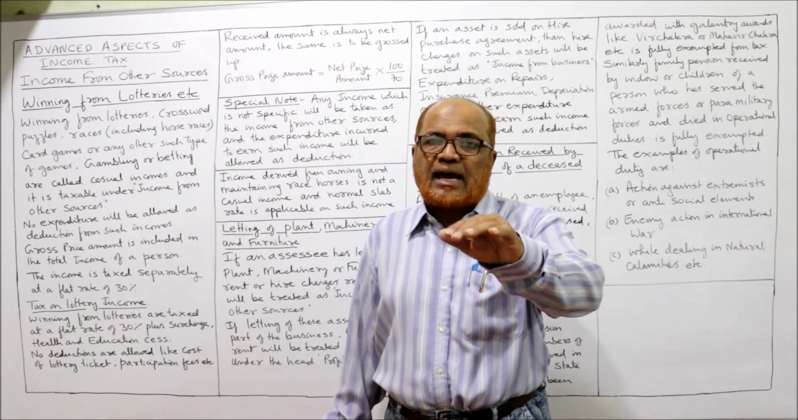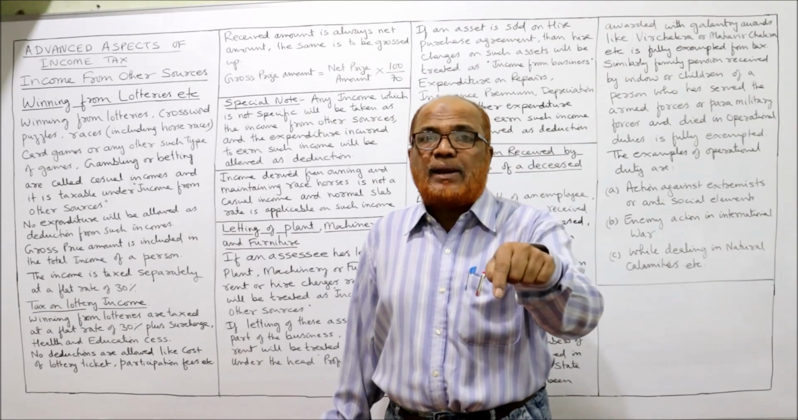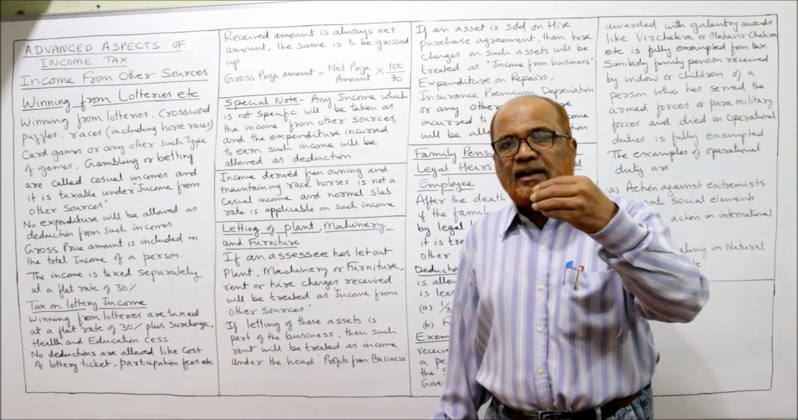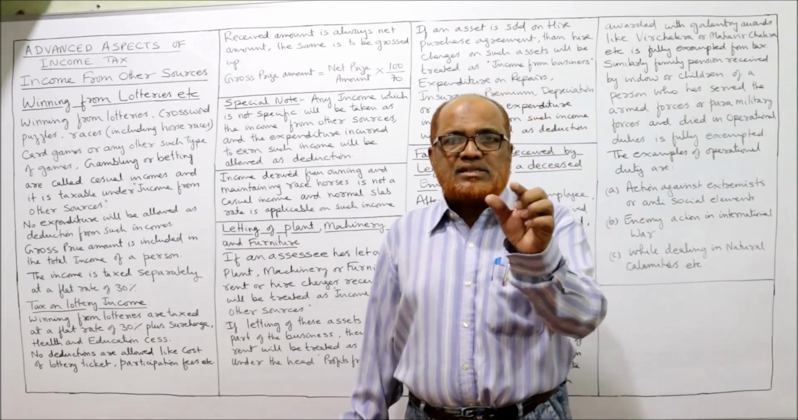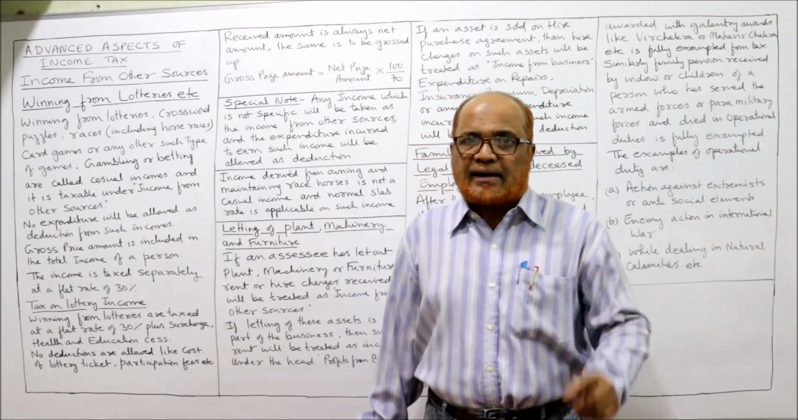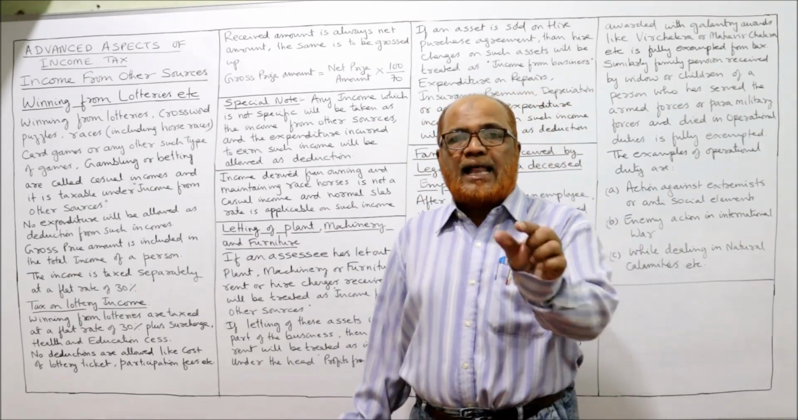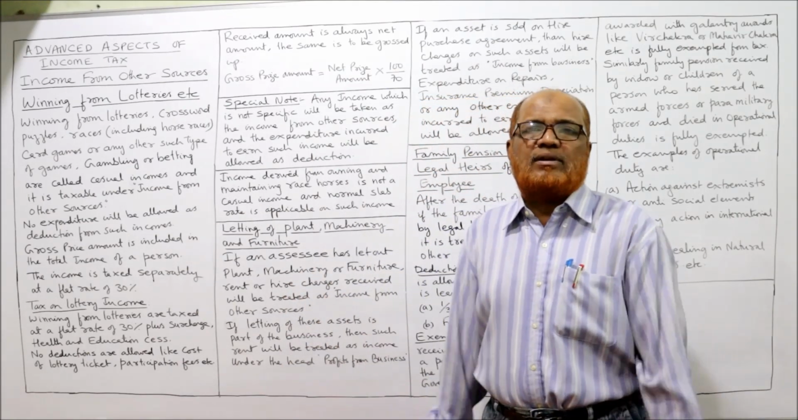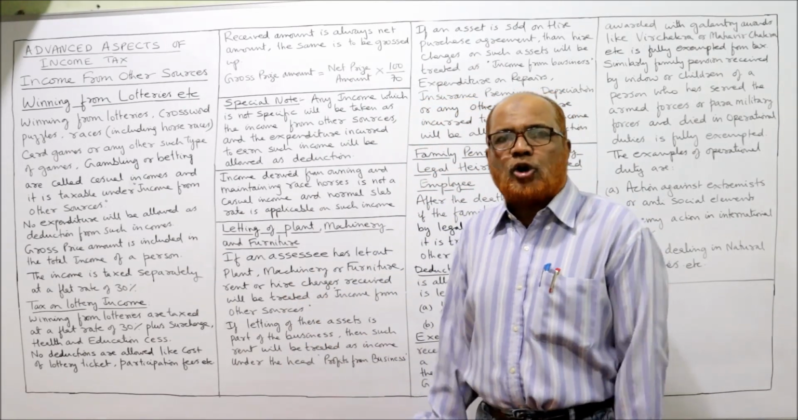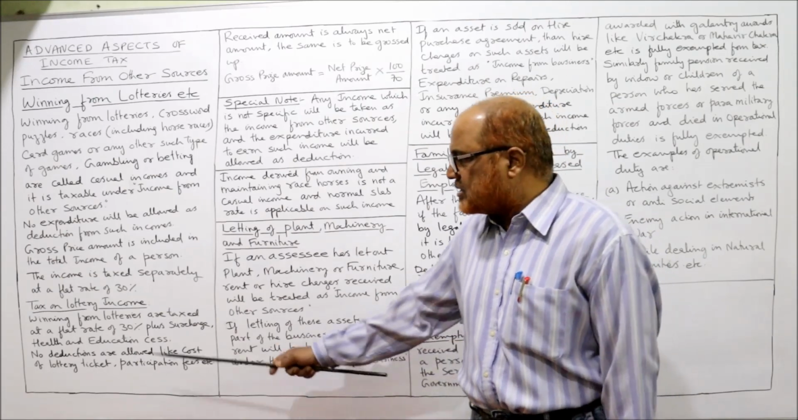Apart from 30% tax, surcharge if applicable. Surcharge is not applied in every case. Only on some conditions will surcharge be applied. I'll explain it in the coming video. And health and education cess will compulsorily be there for any income. 4% is the health and education cess.